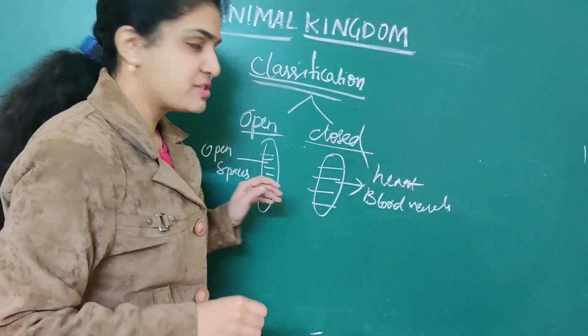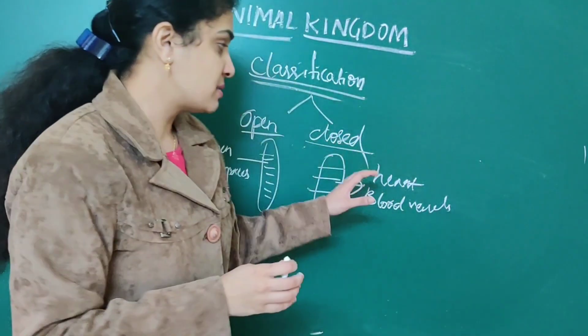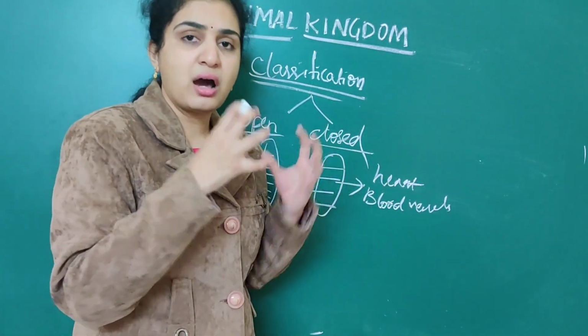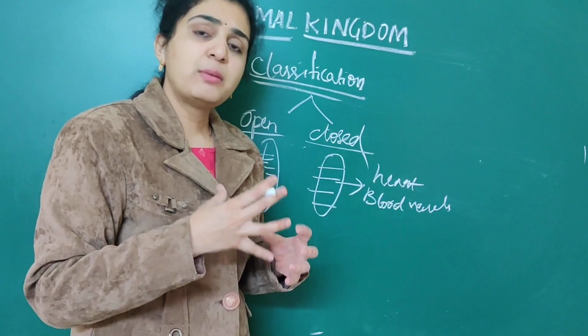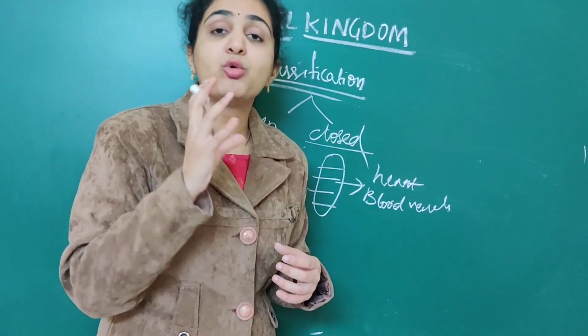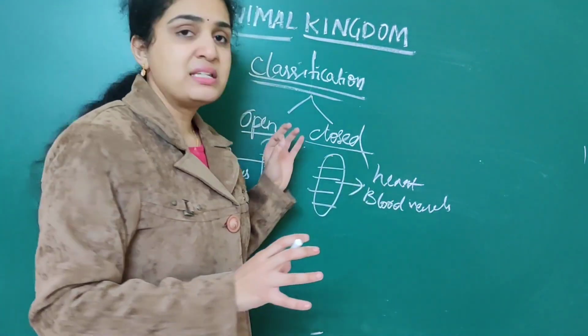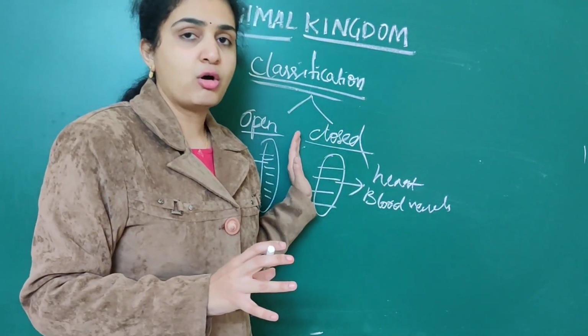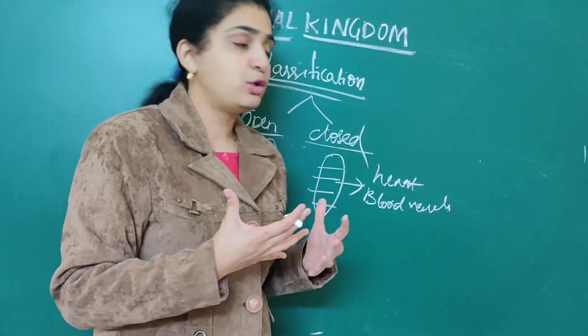Whereas in open type of circulatory system, it will flow into open spaces. Whereas in closed type of circulatory system, it will flow into the heart, then into blood vessels. See, open type of circulatory system is exhibited only by cockroach. Remember this important NEET question. Open type is exhibited by only cockroaches. They will have numerous sinuses and blood will flow into them.